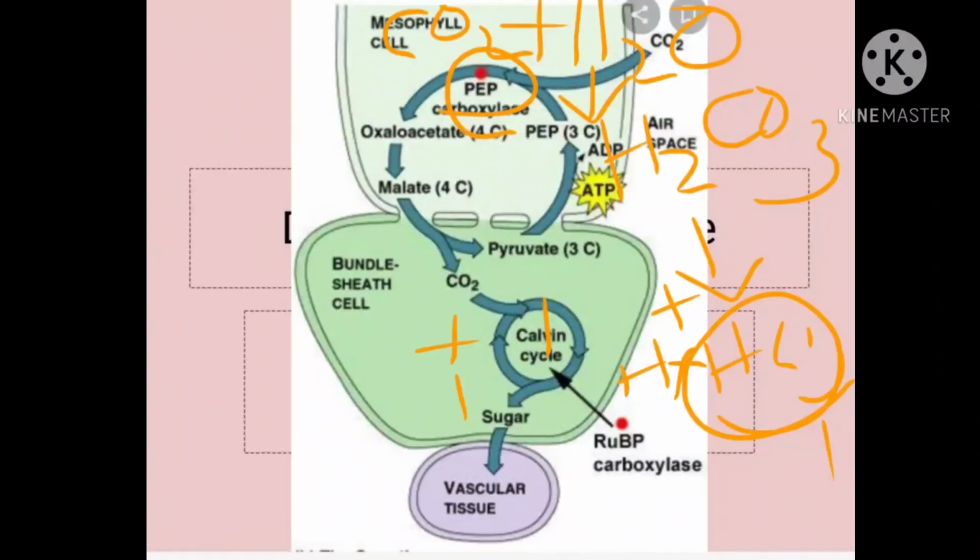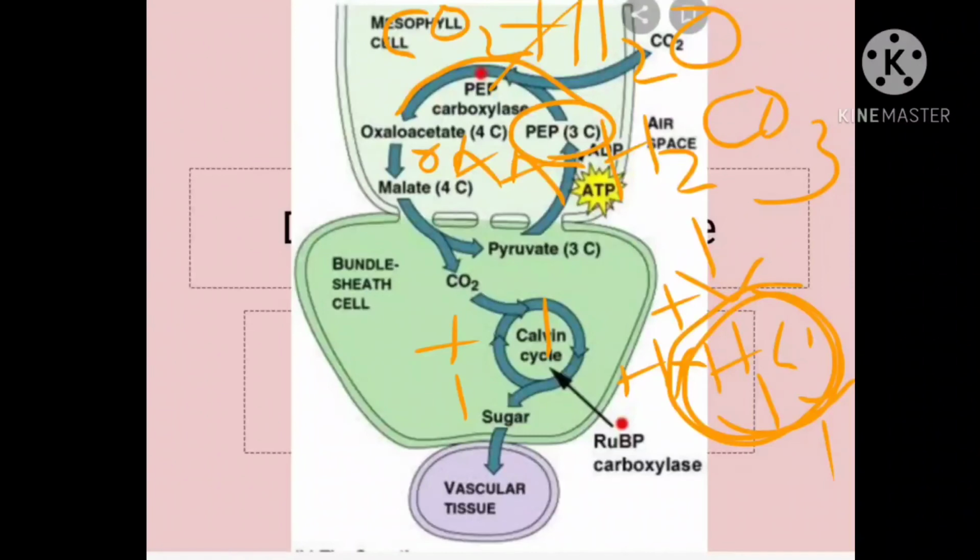Who is accepting? PEP. In the presence of the enzyme PEP carboxylase, this HCO3, one carbon, combines with the 3 carbon compound PEP. PEP is how many carbon? 3 carbon compound, and they form OAA, oxaloacetic acid, or oxaloacetate.